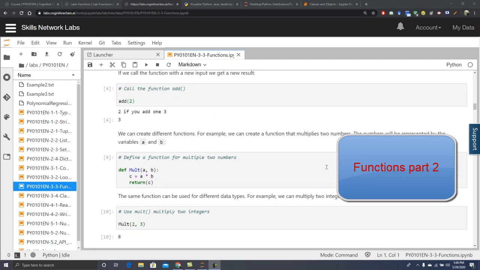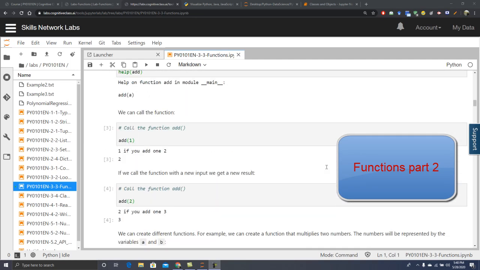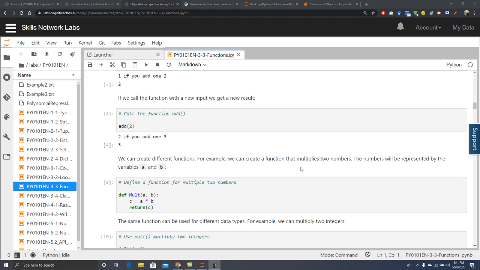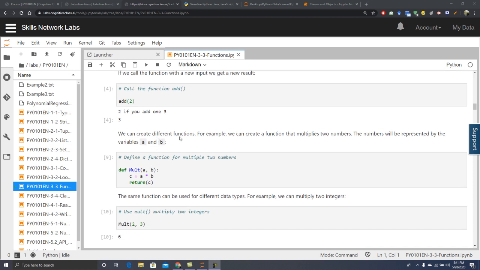Now let's move forward. We have already worked with an addition function, add 1. Now we can create different functions, for example, a function that multiplies two numbers. The numbers will be represented by the variables a and b. The variables could be anything, like x and y.